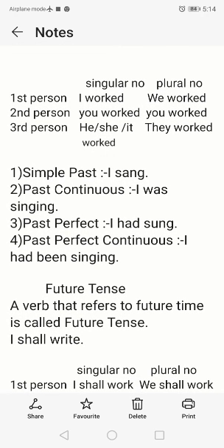Now, regarding singular number, plural number, and the position of the verb in first person, second person, third person, please remember the subject may be first person singular, I, or first person plural, we, or second person singular and plural, you, or third person singular, he, she or it, or third person plural, they.